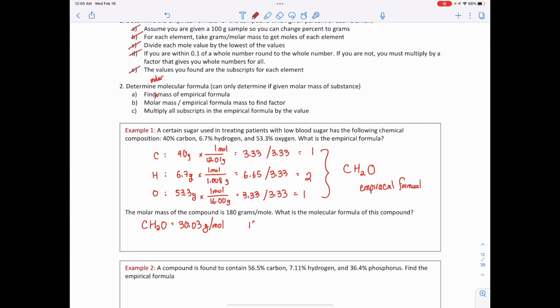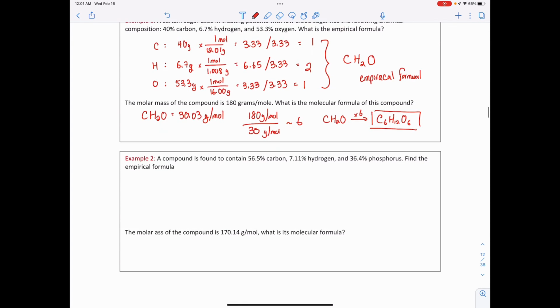So if I take 180 grams per mole and divide that by the 30 grams per mole, I roughly get a factor of 6. This factor of 6 tells me that my empirical formula is off by a factor of 6. If I put that factor in, then I get C6H12O6, which means this is my actual molecular formula.